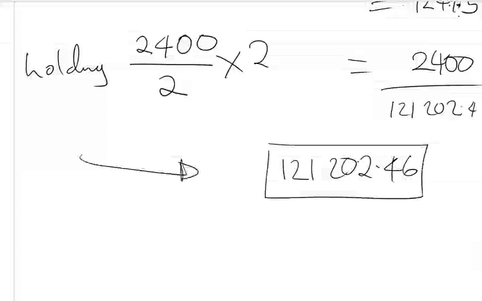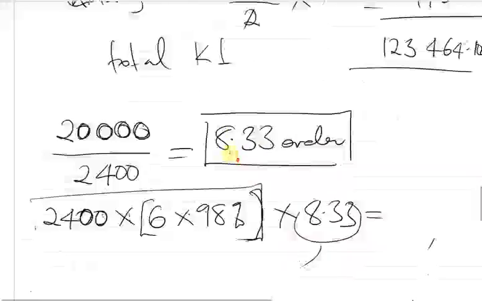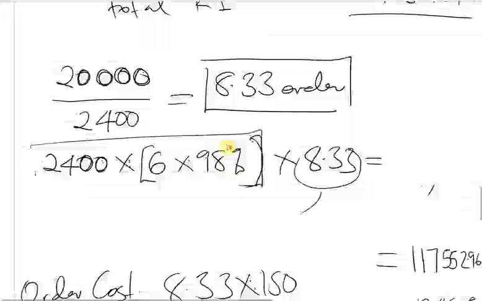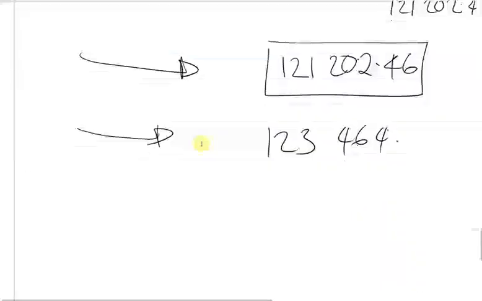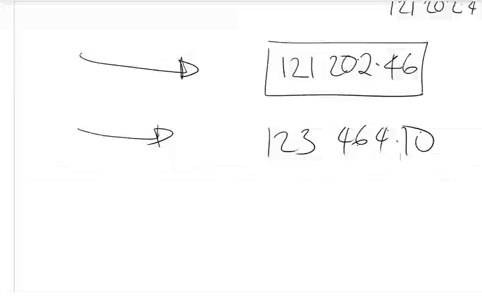But if we are gonna use the economic order quantity, let's look at the total cost. The total cost we found is 123,124.10. So the question is asking us to advise your management. So my advice will say, let us take advantage of the discount rather than using the economic order quantity, because we are going to make a saving.